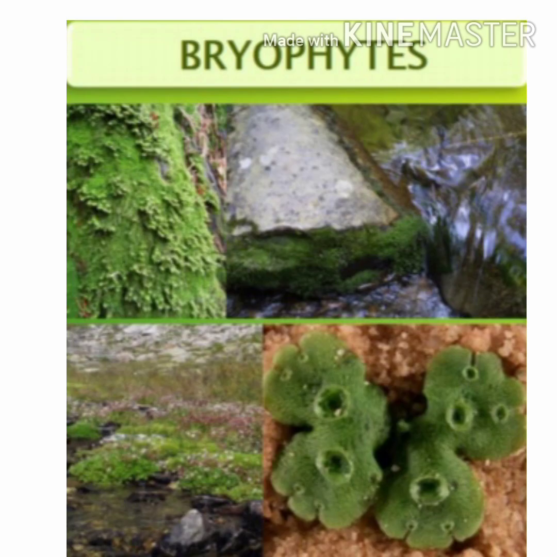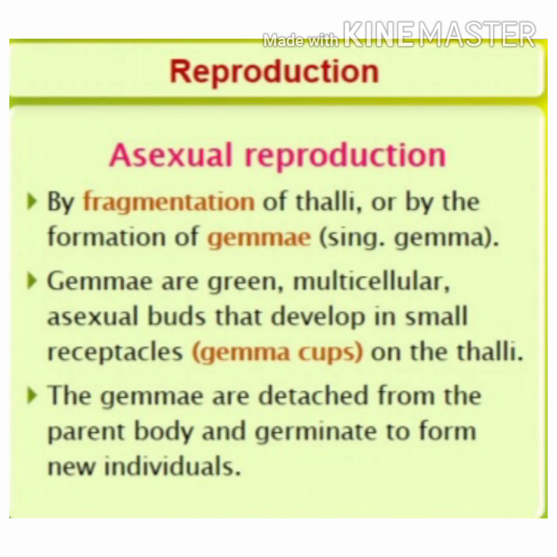Next comes the reproduction of bryophytes. Bryophytes reproduce asexually by fragmentation of thallus or by the formation of gemmae. In fragmentation, which we have discussed, the main plant body is divided into many fragments and each one becomes a new plant.